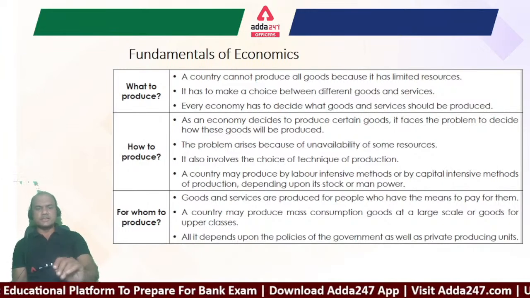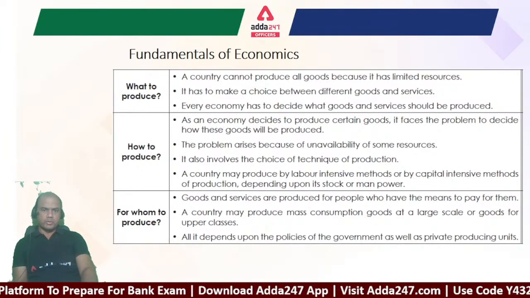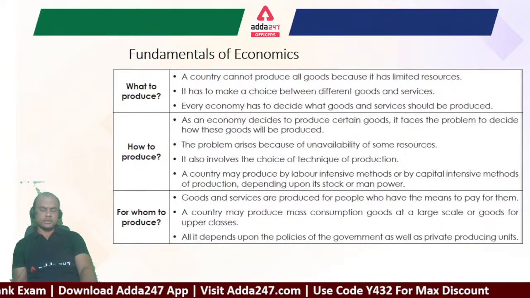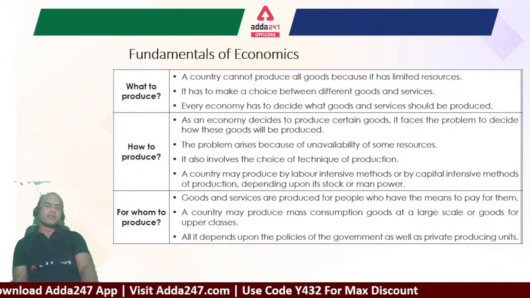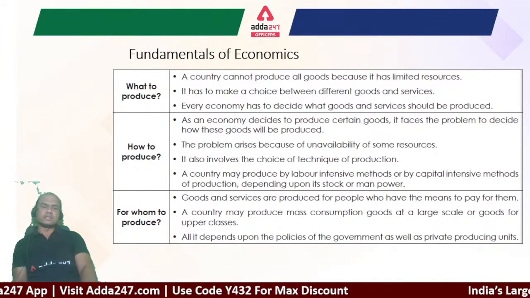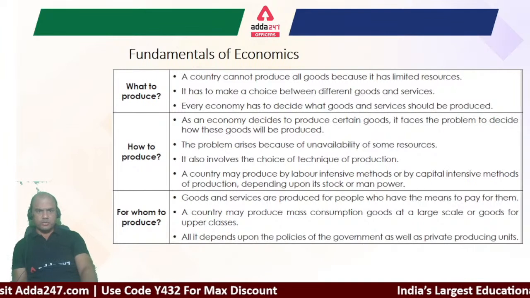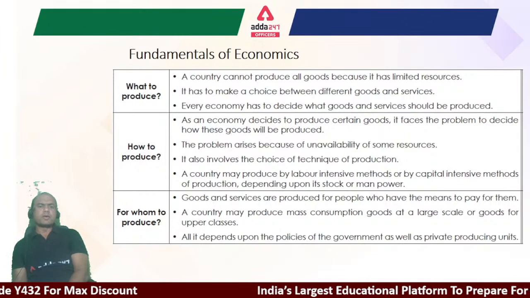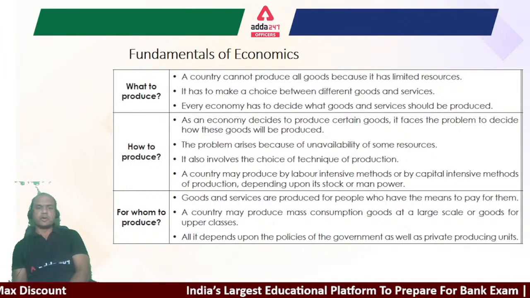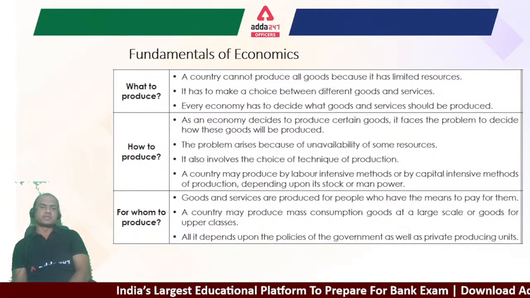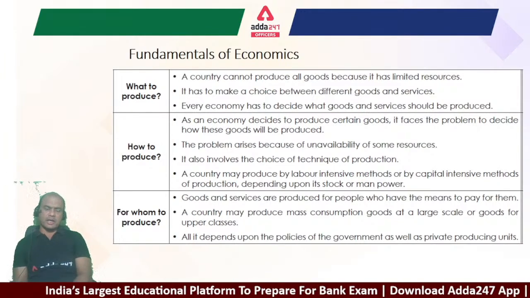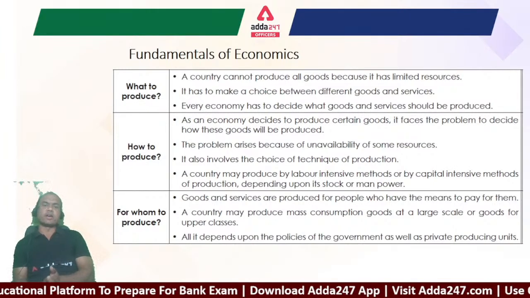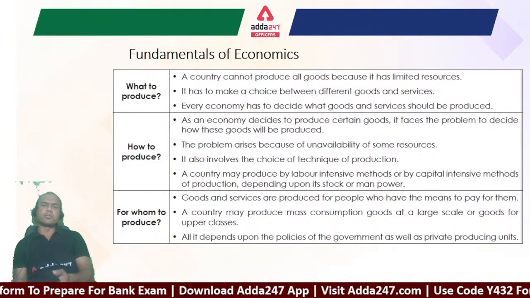So let's take it one by one. What to produce? A country cannot produce all goods because it has limited resources. Quite logical. The country should always try to produce whatever is available in ample quantity with us. Do we produce oil in India? How much do we produce? And why don't we produce? Because the resources over here do not satisfy the conditions required for oil production. So what do we do? We import it.